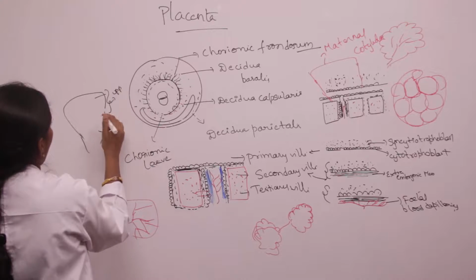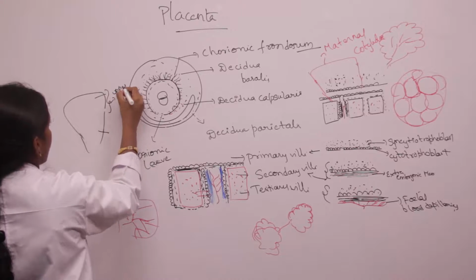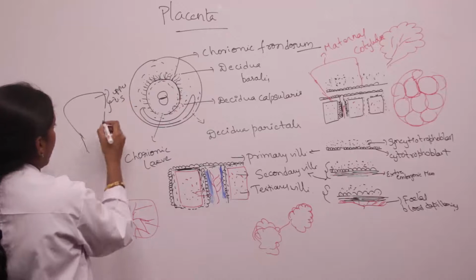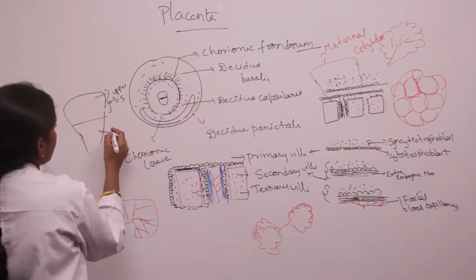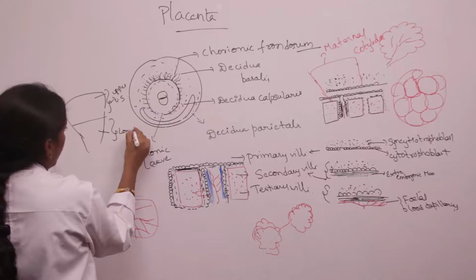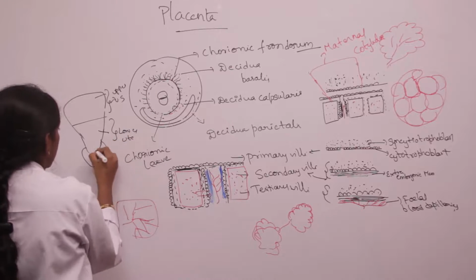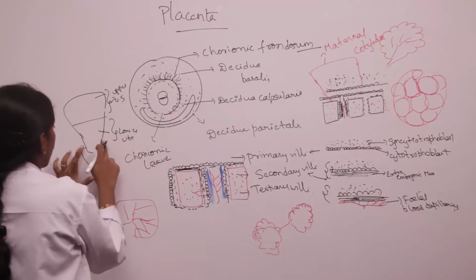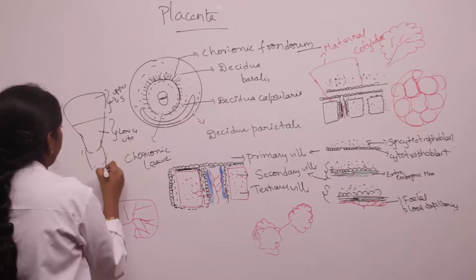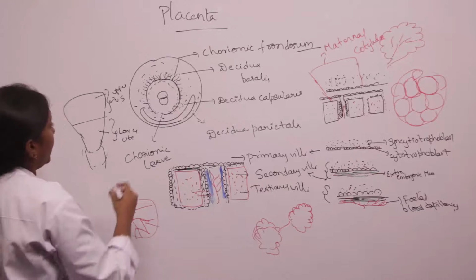The fundus and upper part of the body form the upper uterine segment, and the lower part of the body and the cervix form the lower uterine segment. And this is the internal os, where the uterus communicates with the vagina.